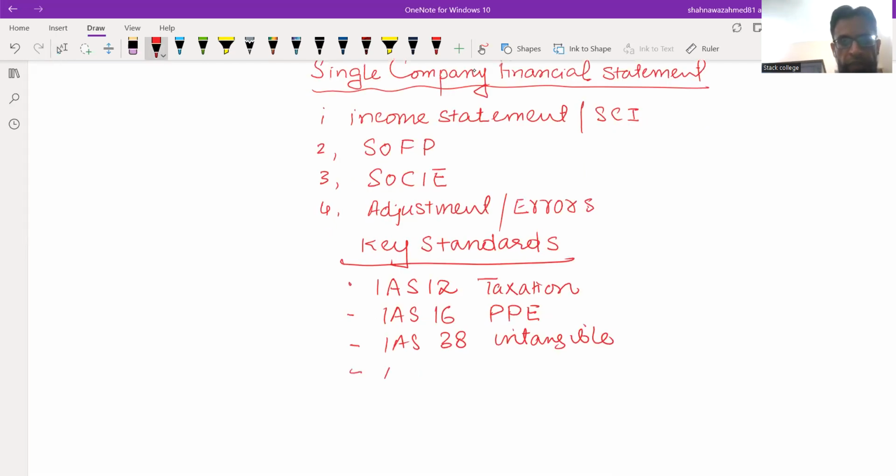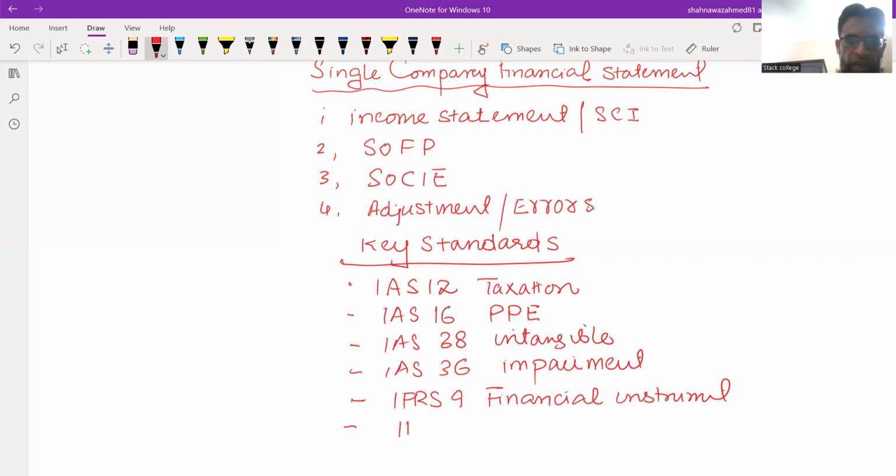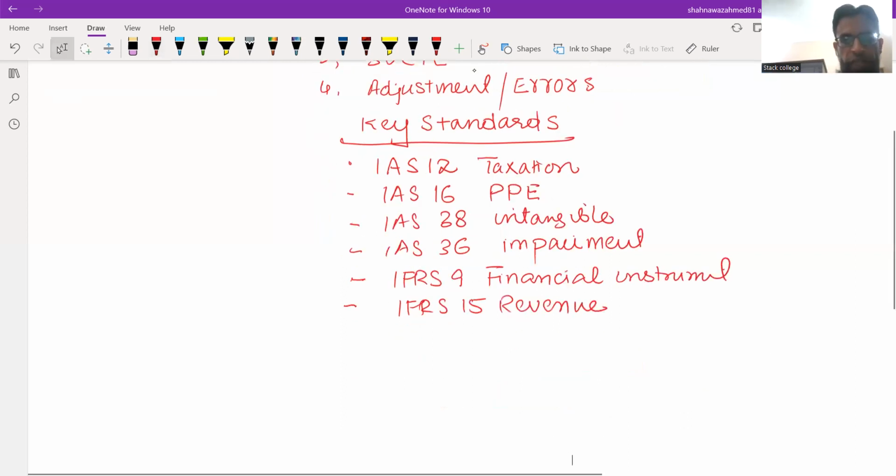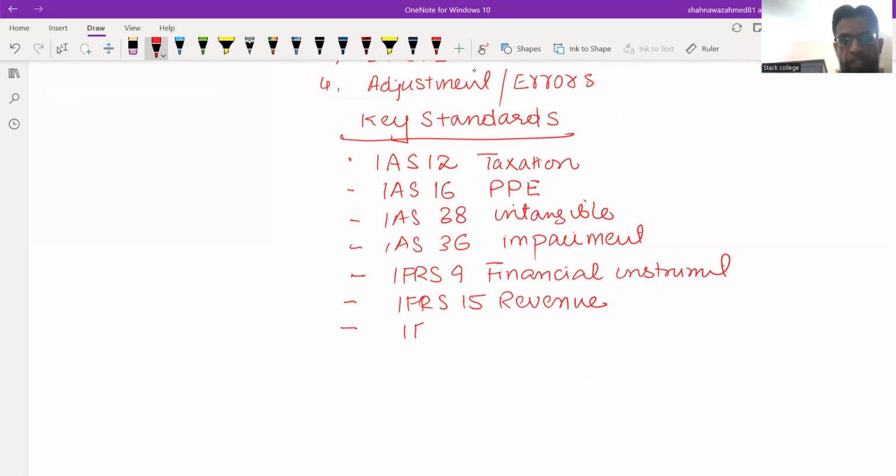And then sometimes IAS 36, the impairment of tangible as well as intangible assets. IFRS 9, financial instruments. IFRS 15, revenue recognition. Most of the time, examiner asks about the construction contract under IFRS 15. IFRS 16, leases. These are the key standards that you have to face in the single company financial statement.